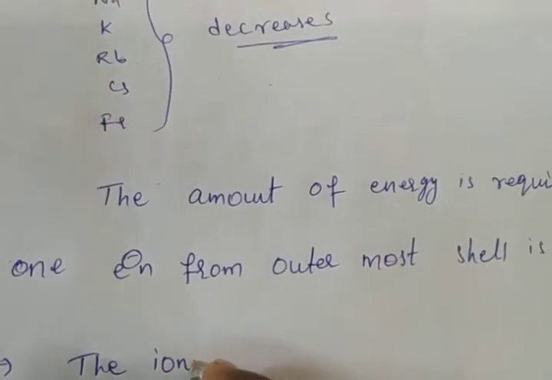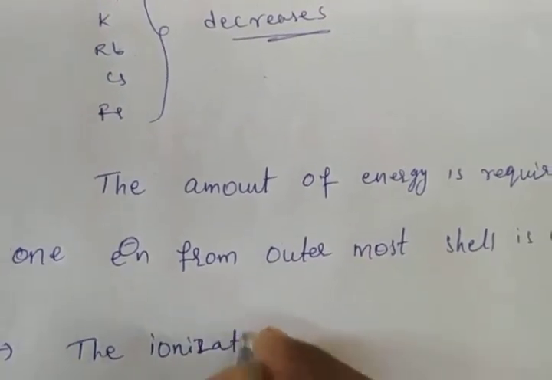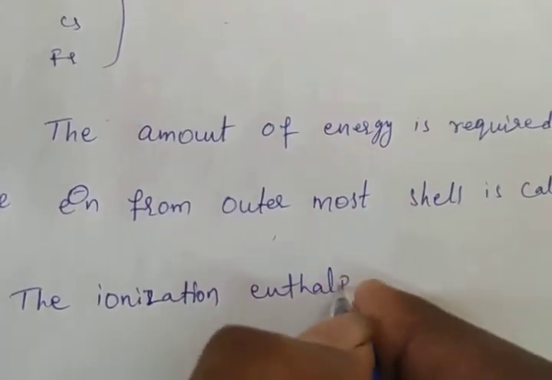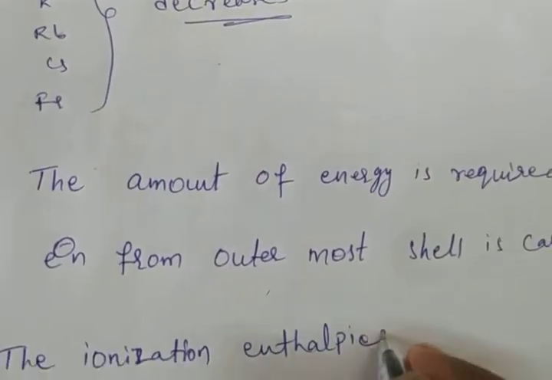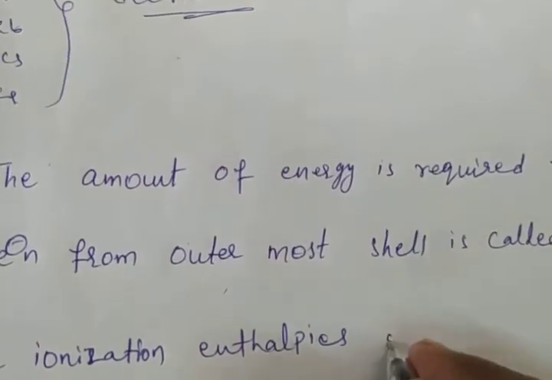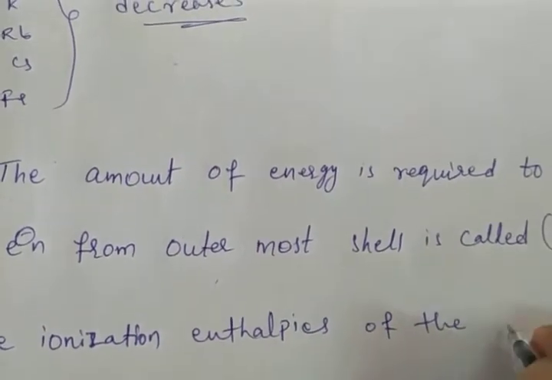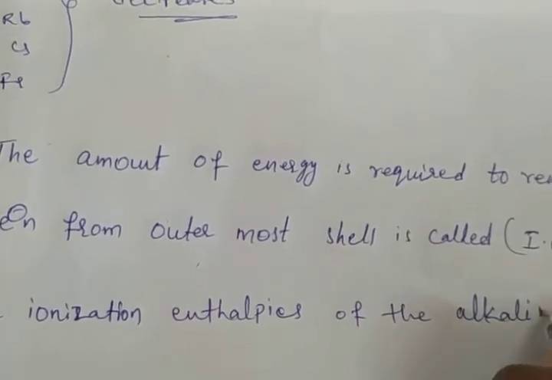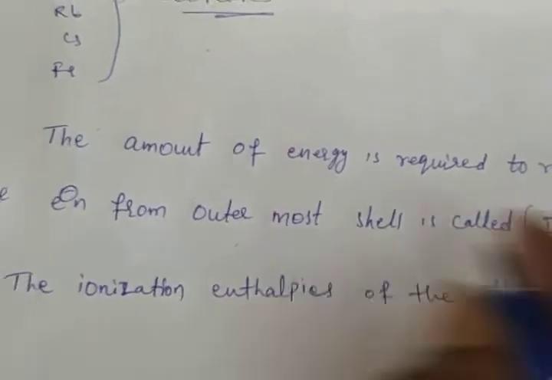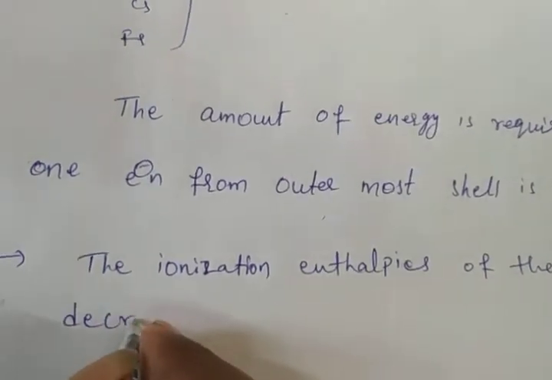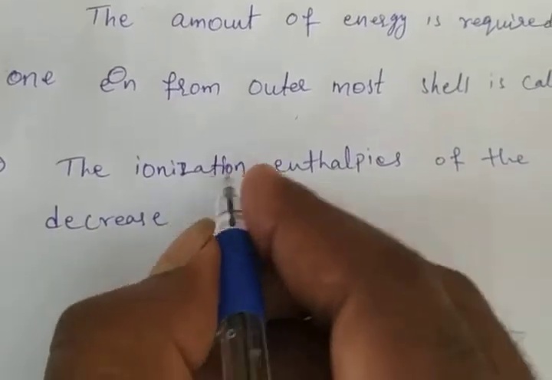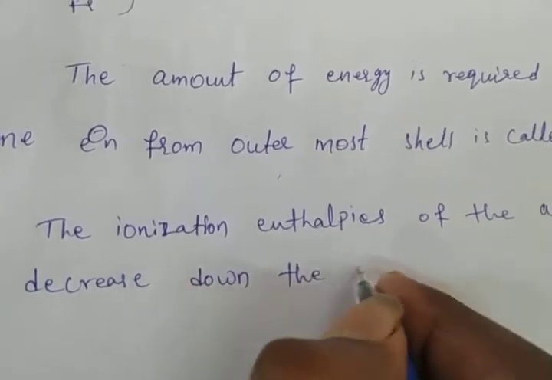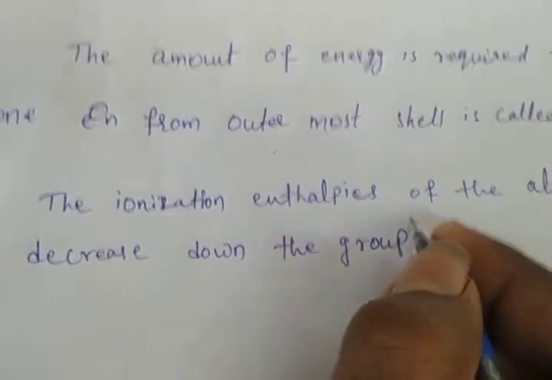The ionization enthalpies of the alkali metals decrease down the group.